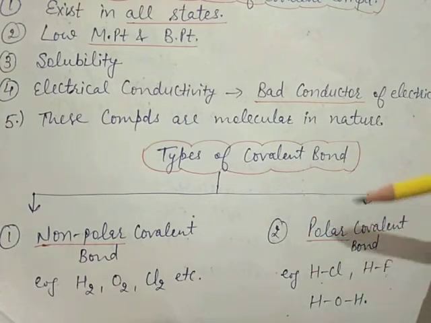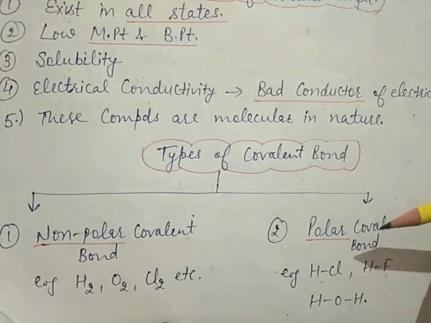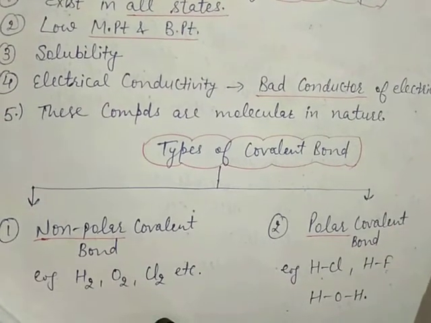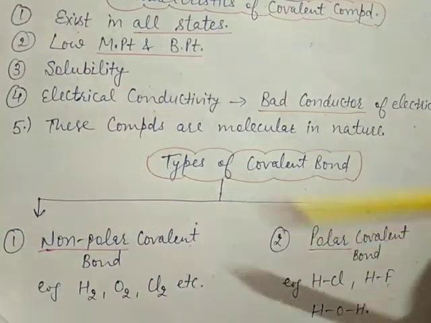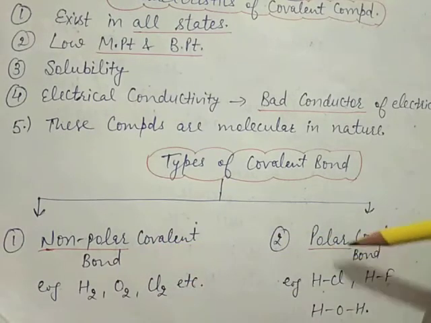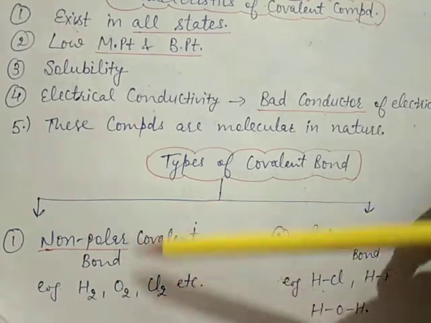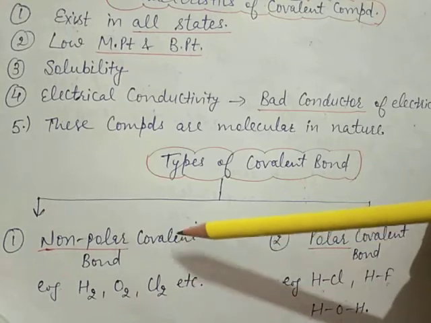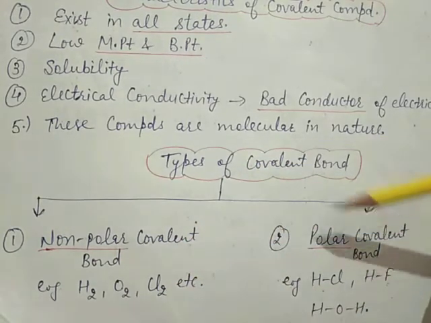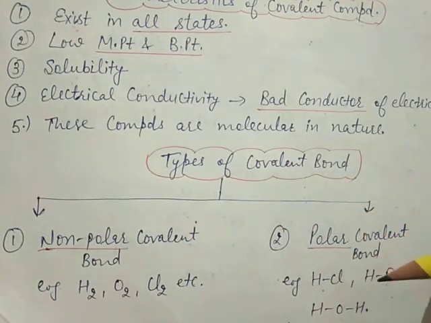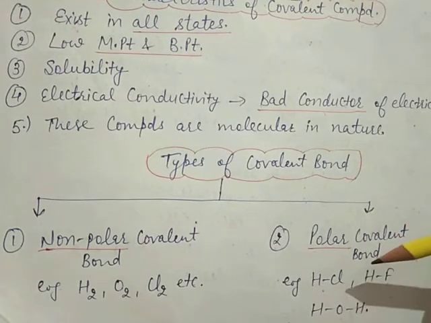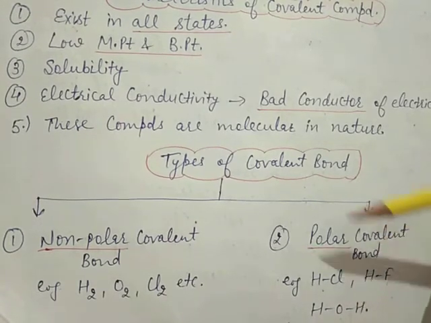So all these are the polar covalent bonds. So the main difference between the non-polar covalent bond and polar covalent bond: here the electronegativity difference between the two atoms is the same. Here the two atoms are having a difference in the electronegativity. So all these are the